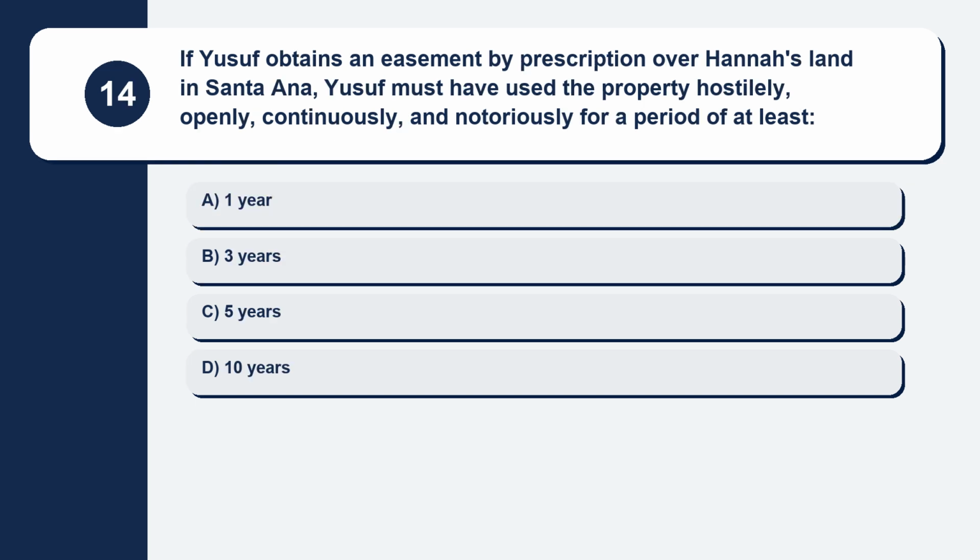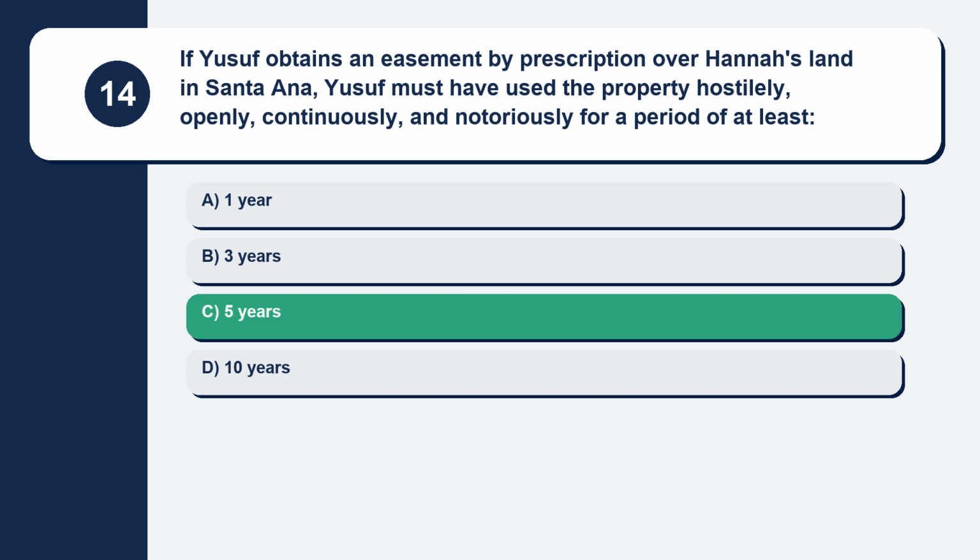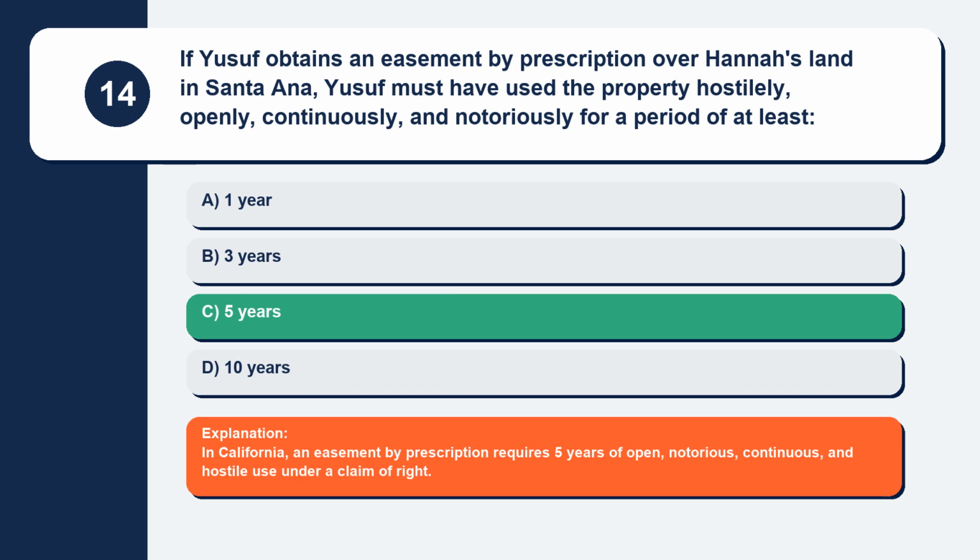Question 14. If Yusuf obtains an easement by prescription over Hannah's land in Santa Ana, Yusuf must have used the property hostilely, openly, continuously, and notoriously for a period of at least. Here are your options. Option A, 1 year. Option B, 3 years. Option C, 5 years. Option D, 10 years. The correct answer is option C, 5 years. Explanation: in California, an easement by prescription requires 5 years of open, notorious, continuous, and hostile use under a claim of right.